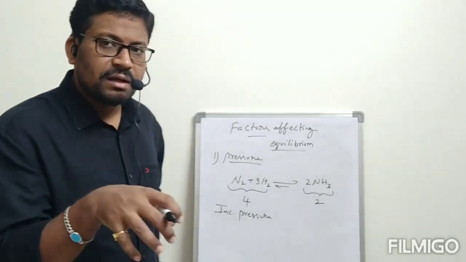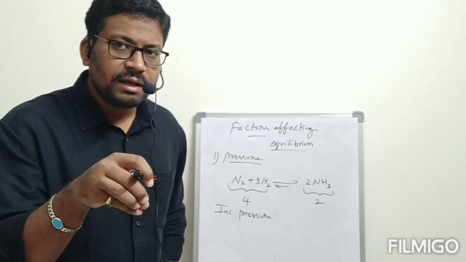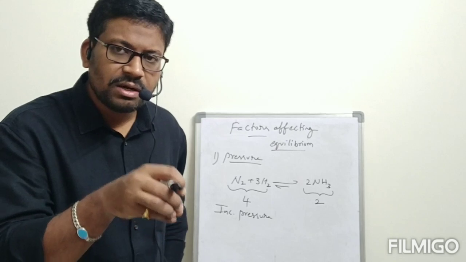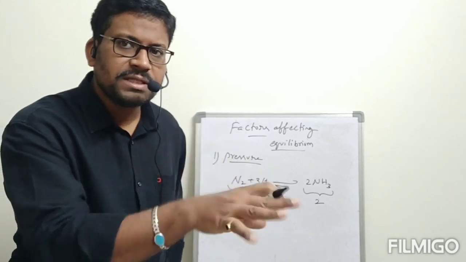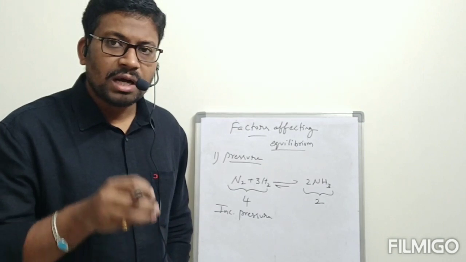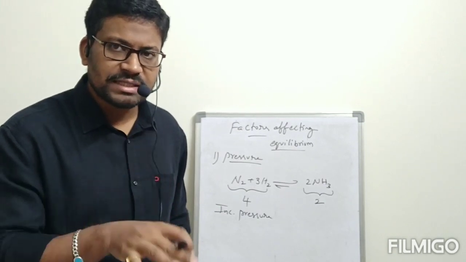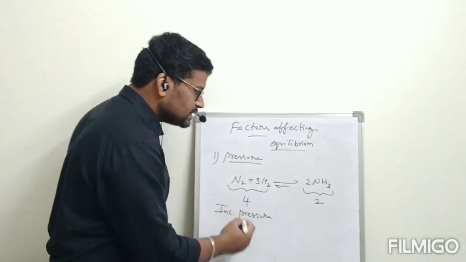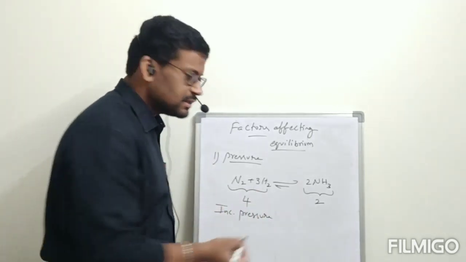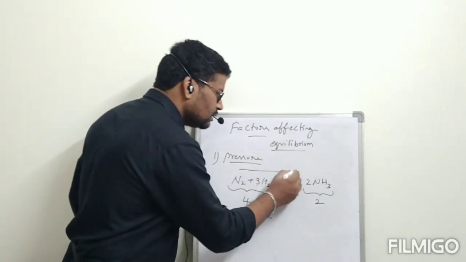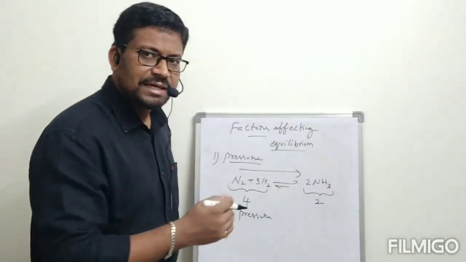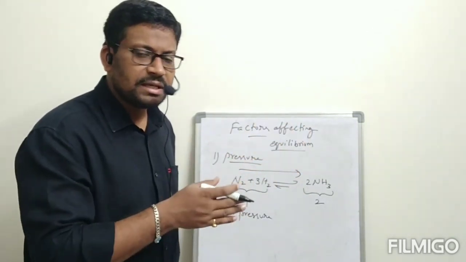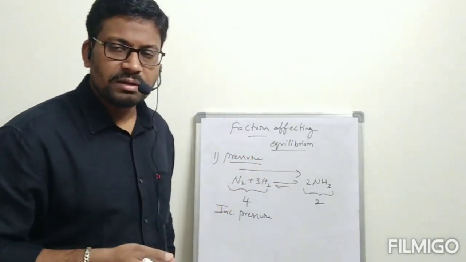When we apply pressure, equilibrium will shift towards the side on which fewer moles are present. Now, when we increase the pressure, on which side are moles fewer? Right side. So equilibrium will shift towards the right side. That means the forward reaction happens easily, and ammonia is going to be formed.